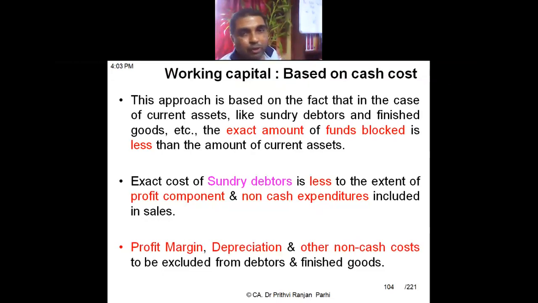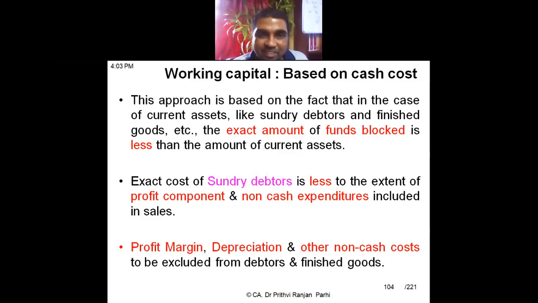So here we compute the exact amount of funds blocked. The exact amount of funds blocked is less than the current asset that we compute. The exact cost of sundry debtors is less because it includes a profit component and non-cash expenditures. So profit margin, depreciation, and other non-cash costs need to be excluded to compute the exact amount of funds blocked, or the cash working capital.